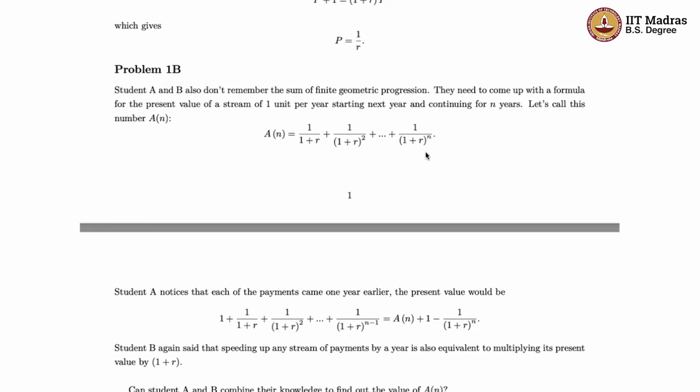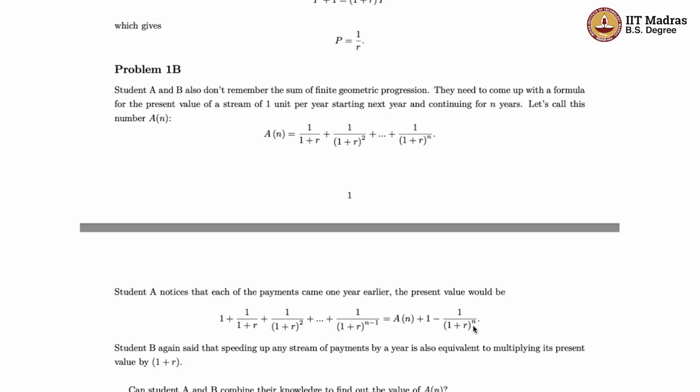So what it means is that you have added a 1, but you have also subtracted this last term, which was here, which is no longer here, right? So compared to the payment beginning from 1 year later, if the payment begins from today, this is going to be the actual present value of that, right? So A_n plus 1 minus 1 by (1 plus R) to the power n. So that's the first thing that A observes.